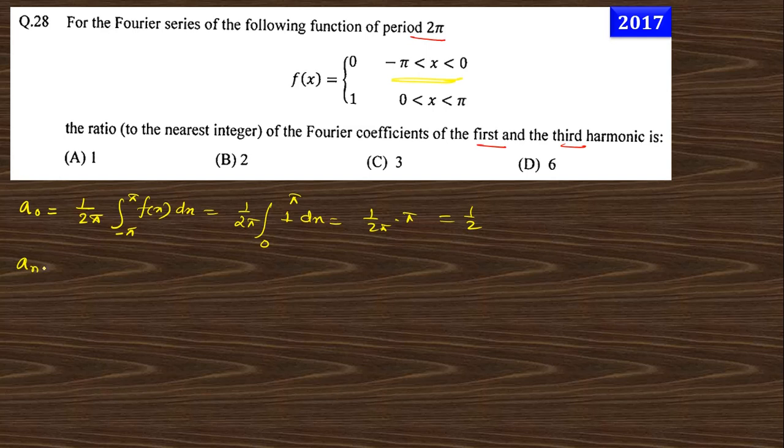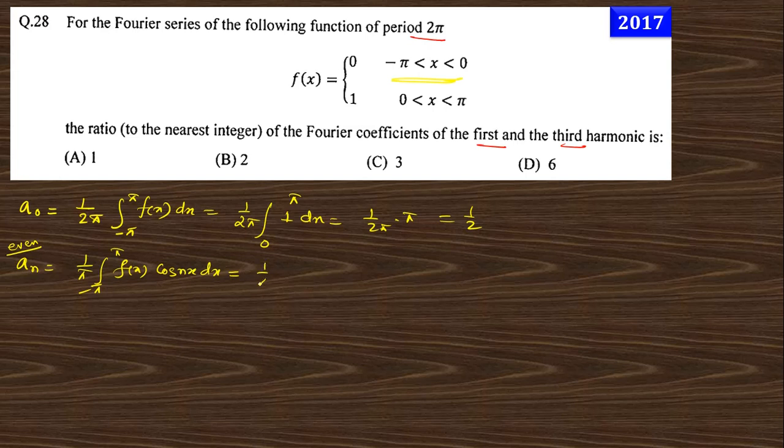If you want to find the an, the even coefficient, this is 1 by pi, integral from minus pi to plus pi of f(x) cos nx dx. This is the formula of the Fourier series expansion.